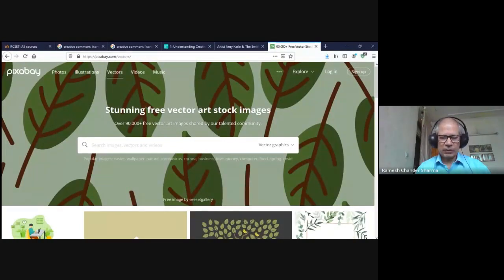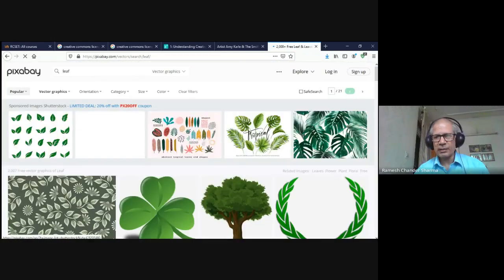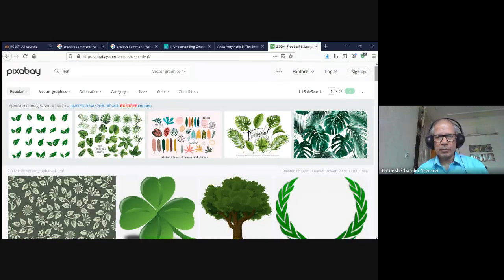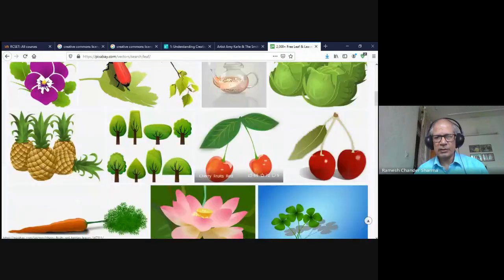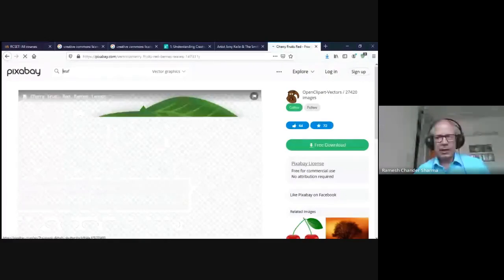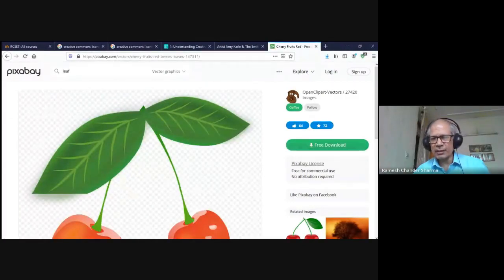So here, say for example, I want to search something on leaf. I'll click on it and it will show me various products. Whatever I think is good for me, I can just select. And this is the image, and here is the license. It says that it is free for commercial use, and further it says that no attribution is required.